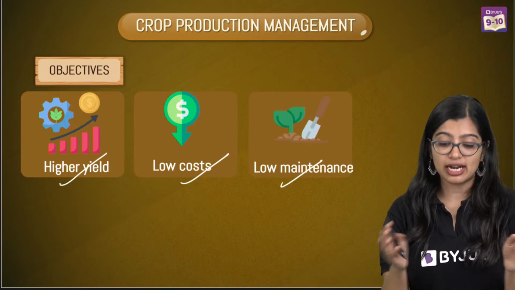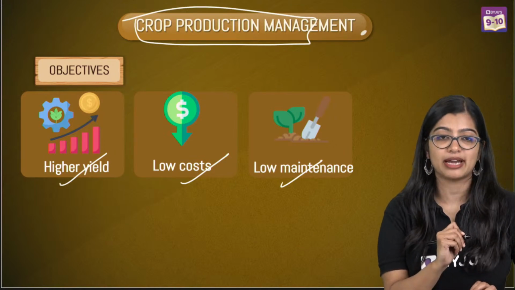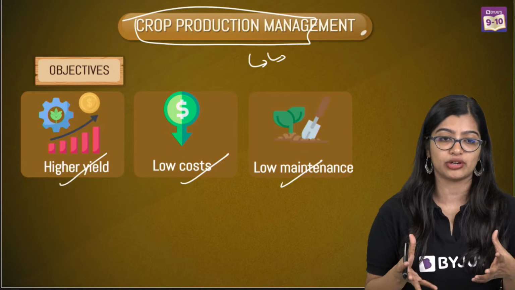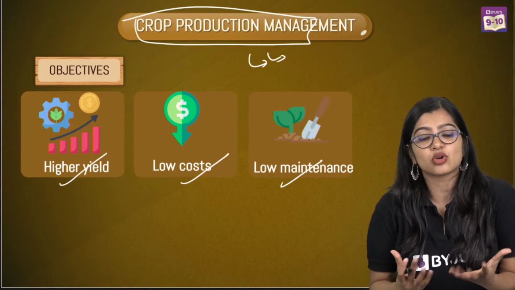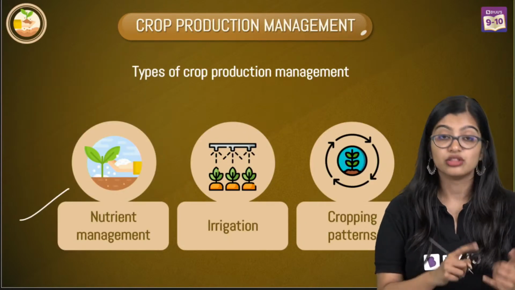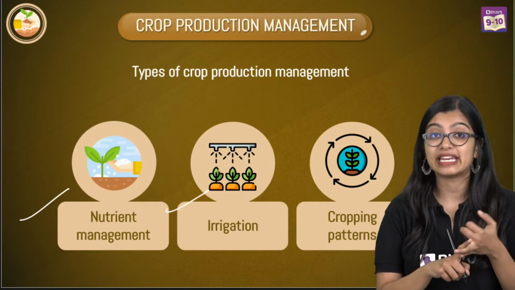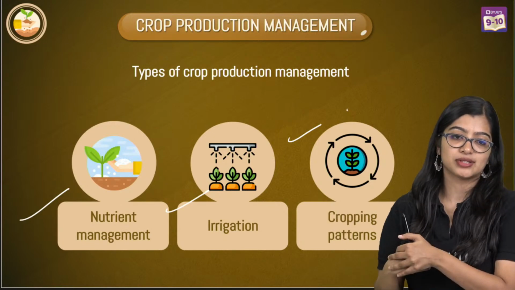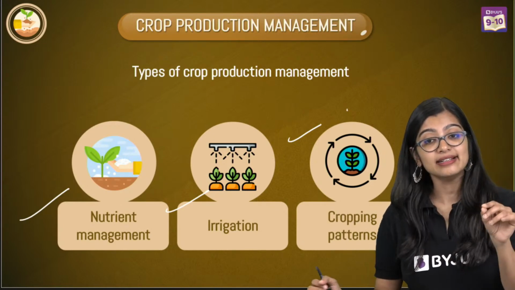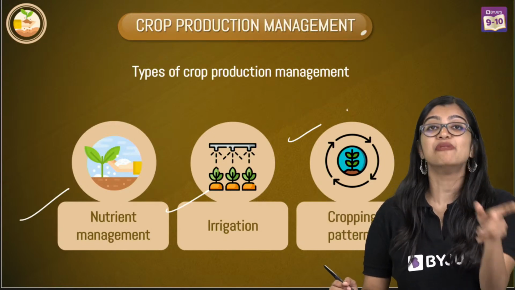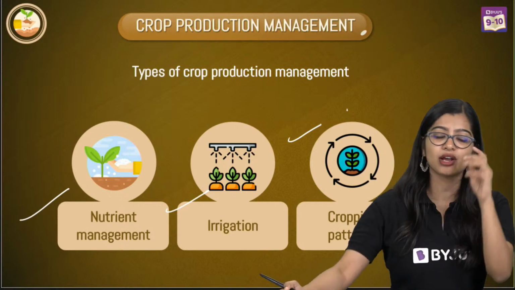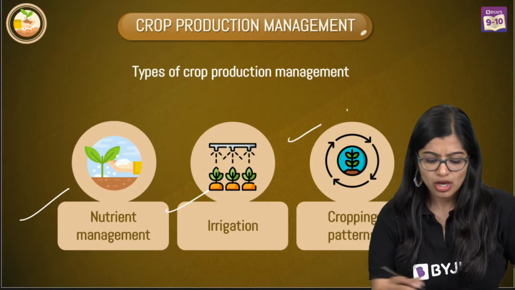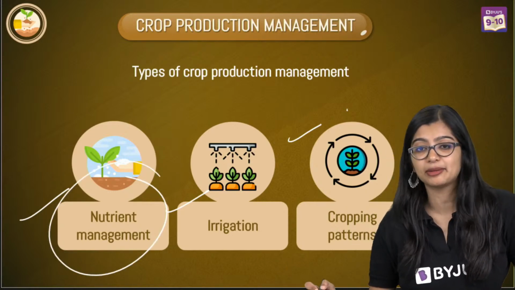Now I told you that when we talk about crop production management, we are talking about making sure that you manage your resources. So what are these resources that we are talking about? The nutrient resources, the irrigation and the water that we are putting, and of course the cropping patterns. Yes, the intent is to get less effort and more profit at the end of the day. Very good, Gaurav. Very, very good. Yes? Are we clear? So first up, let's talk about nutrient management.